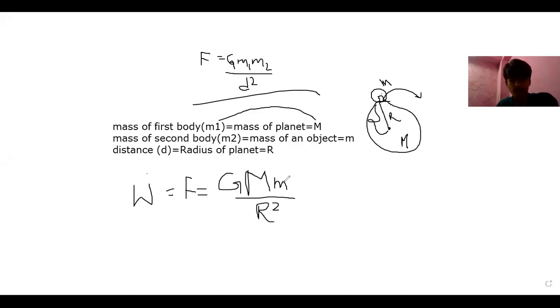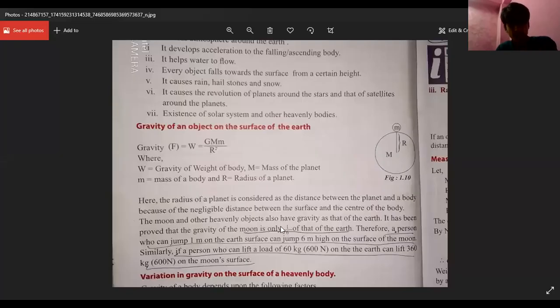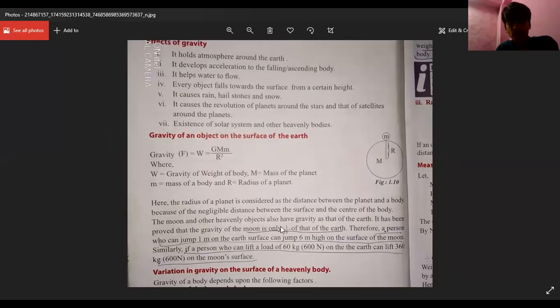Similarly, the moon and other heavenly objects also have gravity as that of Earth. Again, I told that already, not only Earth, other heavenly bodies, other satellites also have gravity. It's not only our planet which has gravity. It has been proved that the gravity of the moon is only 1/6 that of the Earth. That means it is 6 times lesser than that of Earth.